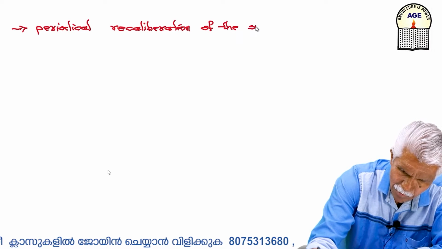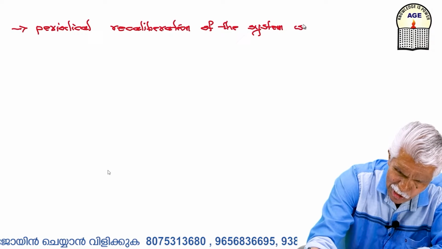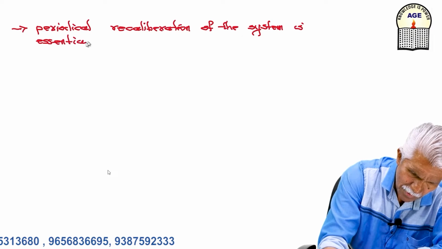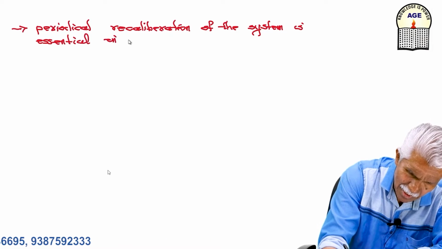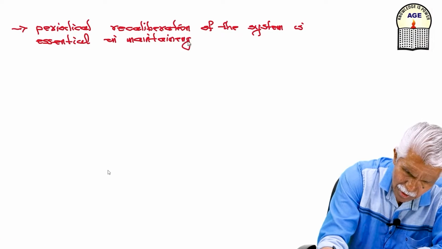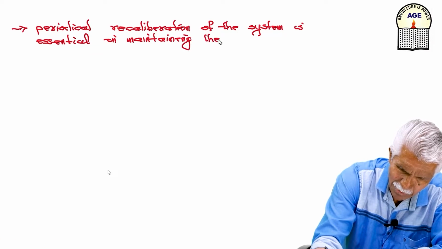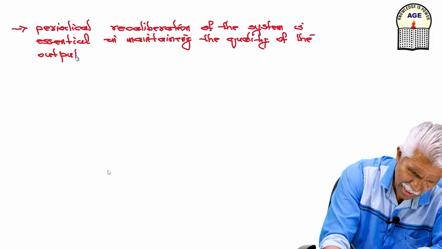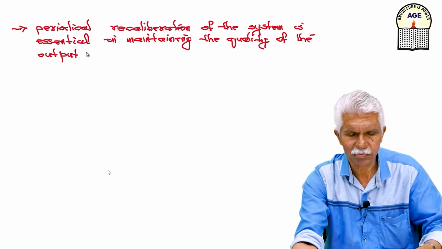Recalibration of the system is essential in maintaining the quality of the output. So that is very much essential, recalibration.